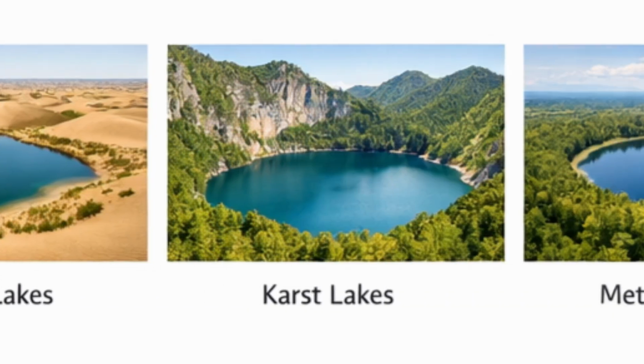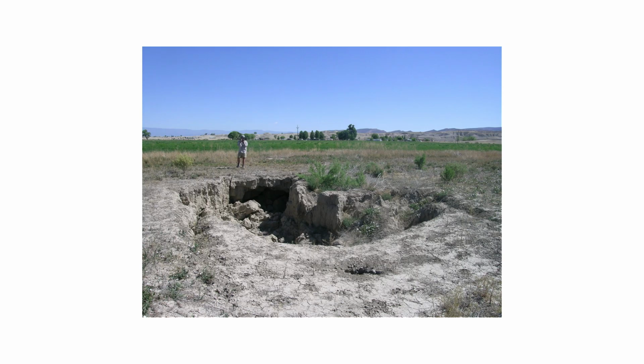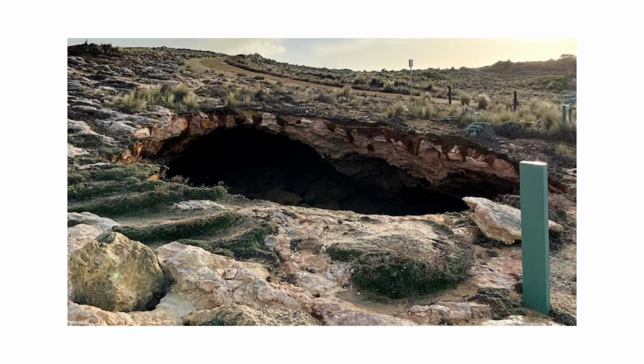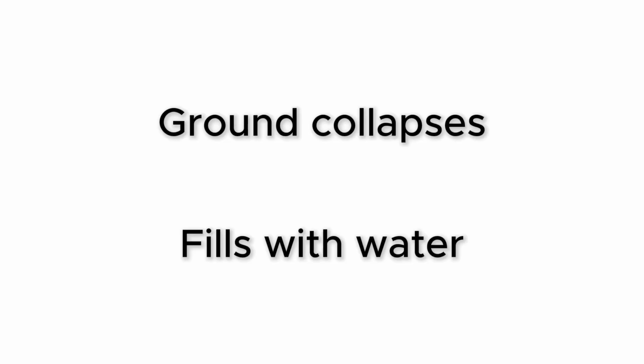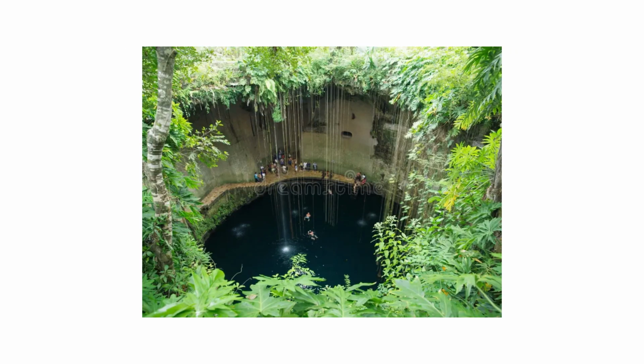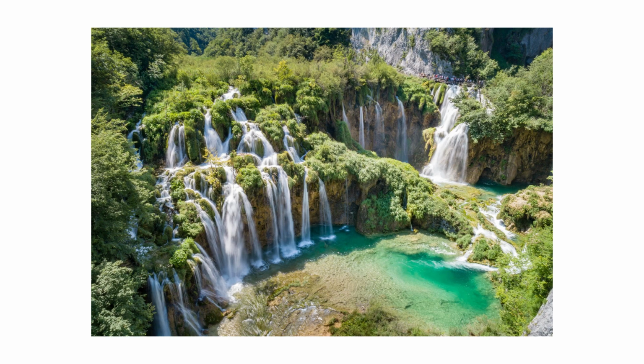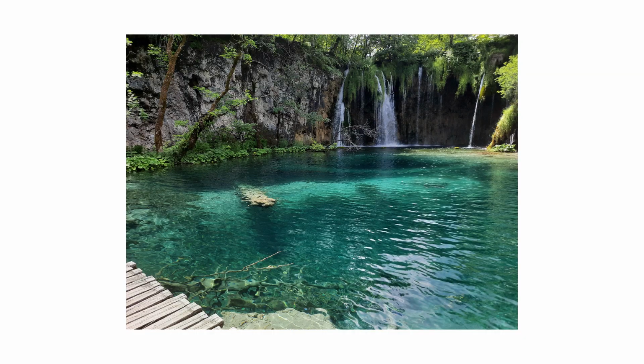Karst lakes. Limestone and dolomite dissolve slowly when exposed to rainwater, creating caves, sinkholes, and underground channels over long periods. When enough rock dissolves near the surface, the ground collapses and fills with water. These lakes often have no visible inlet or outlet because water moves through the porous rock beneath them. The Plitvice Lakes in Croatia are a well-known example of an entire landscape shaped by this process.